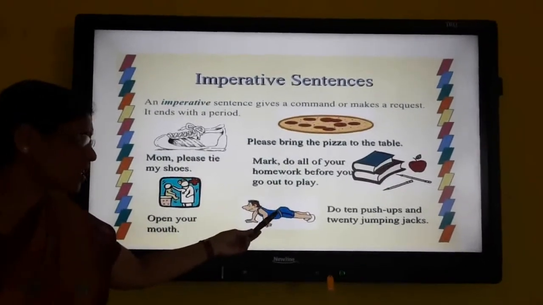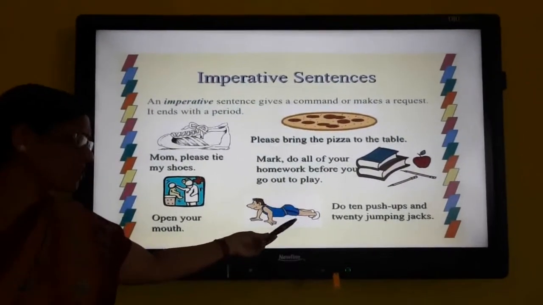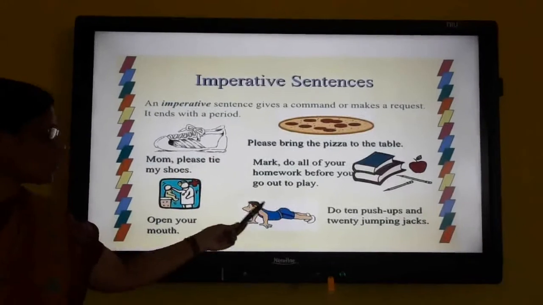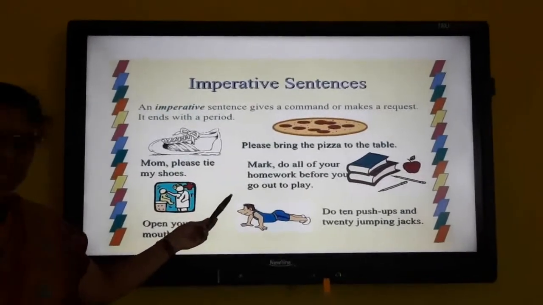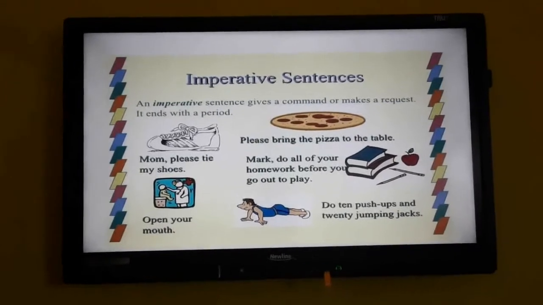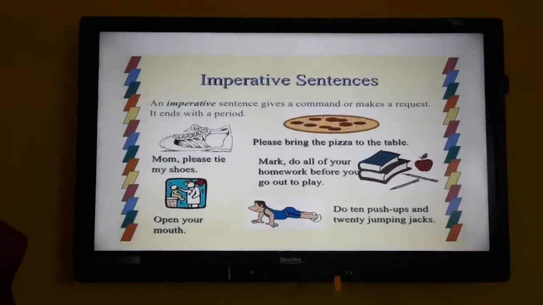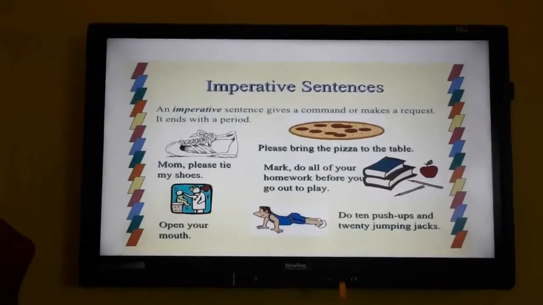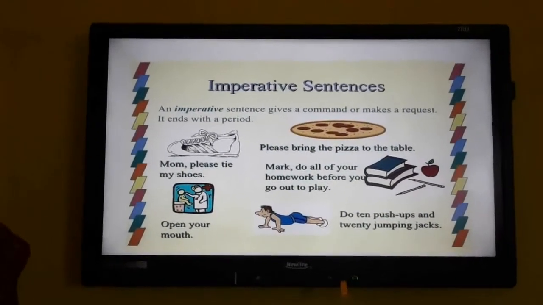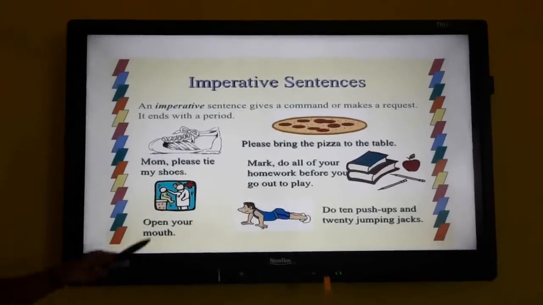Do 10 push-ups and 20 jumping jacks. So all these are commanding sentences. So requesting and commanding sentences come under imperative sentence. We can use full stops or sometimes we can use exclamatory marks. Stop it! After this sentence you can use an exclamatory mark.